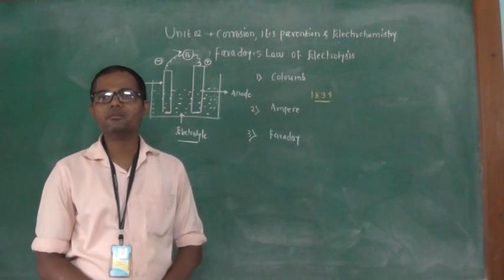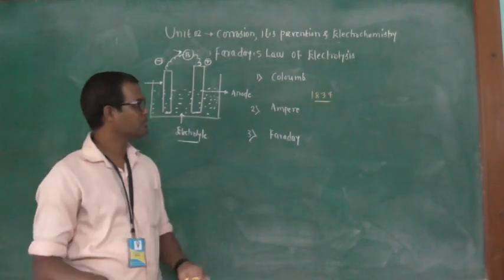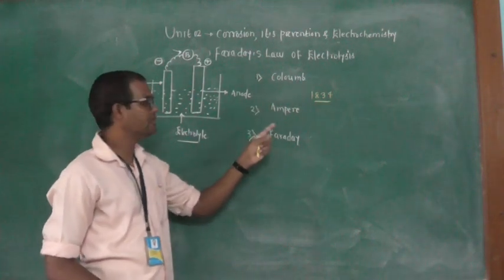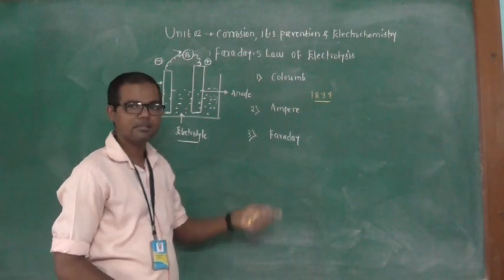To understand Faraday's laws of electrolysis, it is necessary to understand some important terms used in them. The first one is the Coulomb, the second one is the Ampere, and the last one is the Faraday.